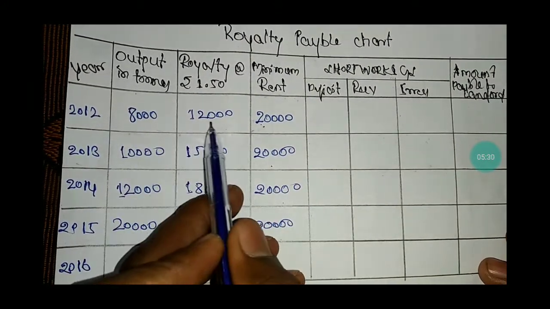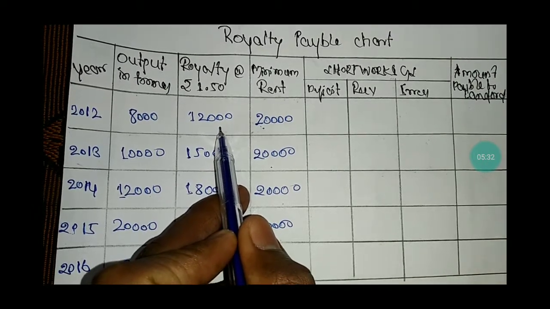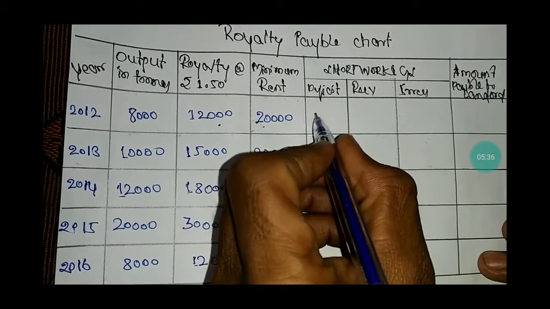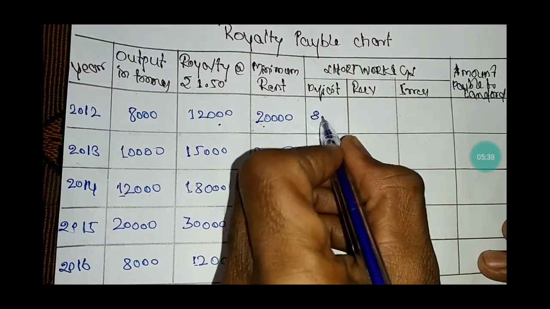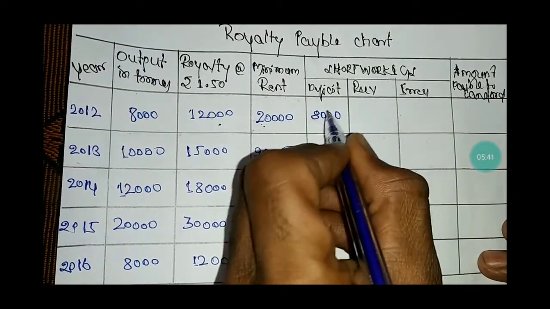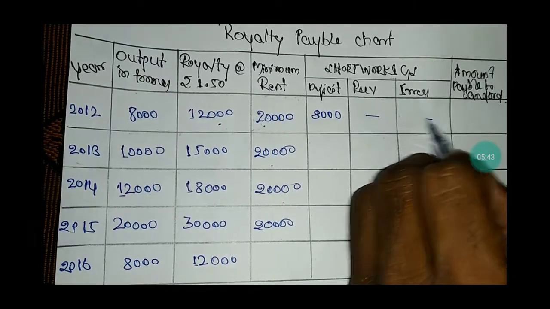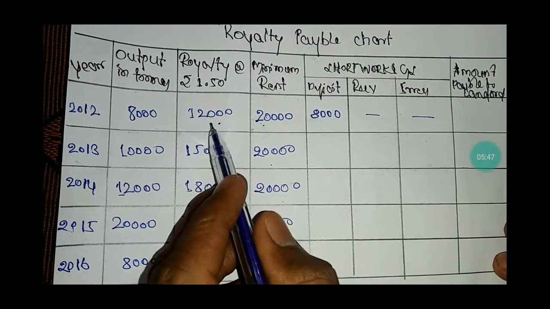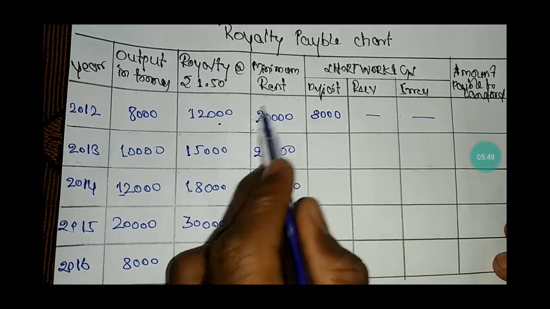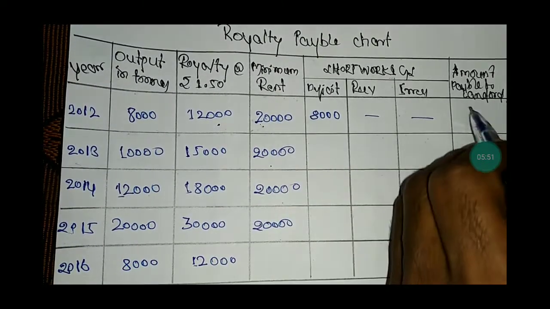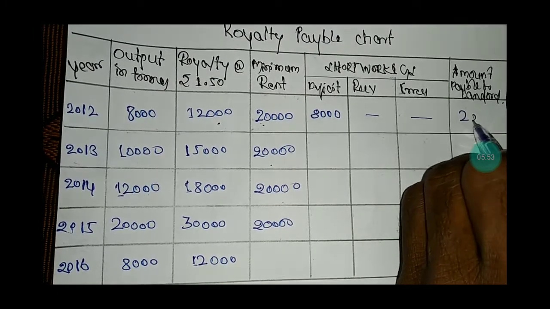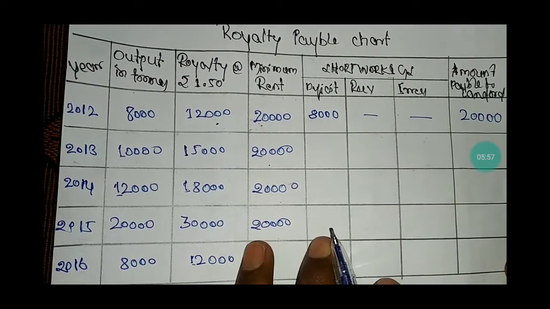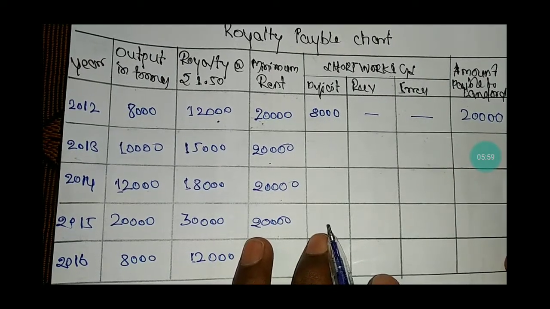In the year 2012, the royalty is less than the minimum rent. Royalty is less than the minimum rent by rupees 8,000. There is no recovery, there is no irrecovery. The amount payable to landlord is rupees 20,000 because the royalty is less than the minimum rent, so the minimum rent will be payable to landlord. The amount payable to landlord in the first year is 20,000.